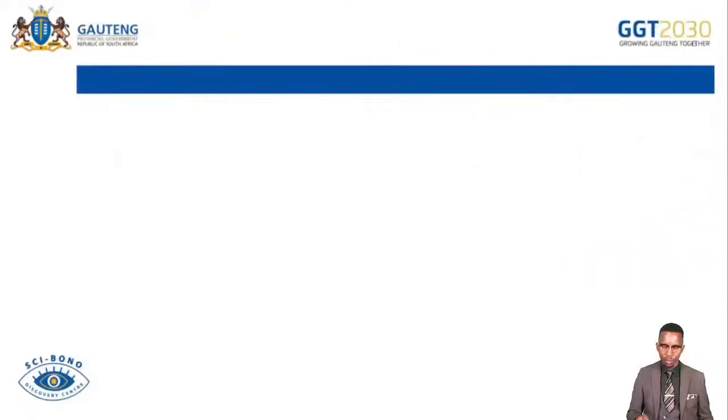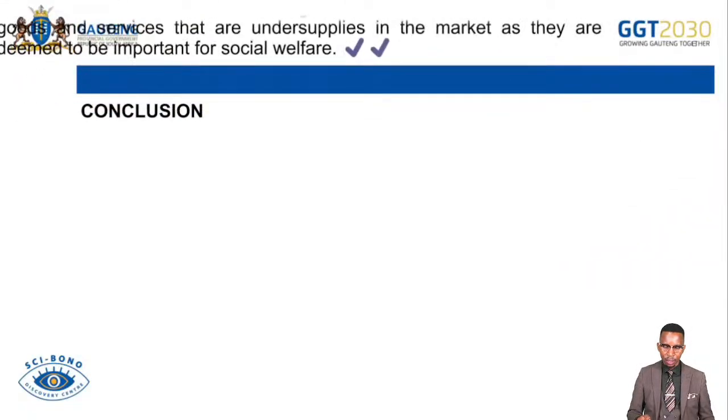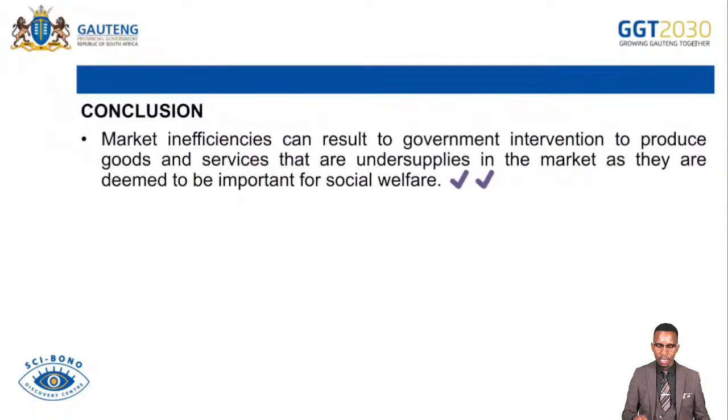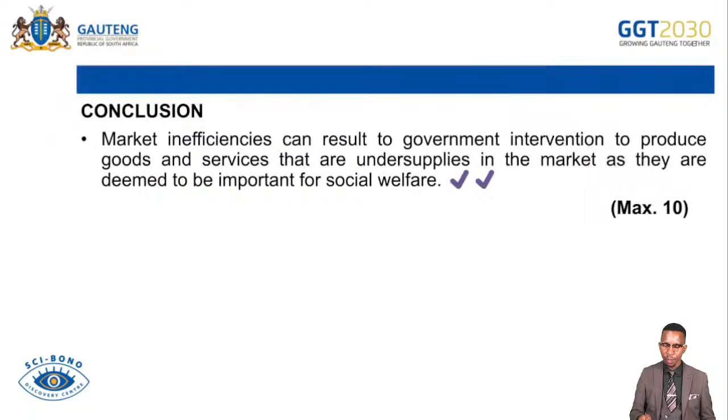And then let's check the conclusion in this case. The conclusion: market inefficiencies can result in government intervention to reduce goods and services that are undersupplied in the market, as they are deemed to be important for social welfare. Any other answer than your essay is 40 marks.